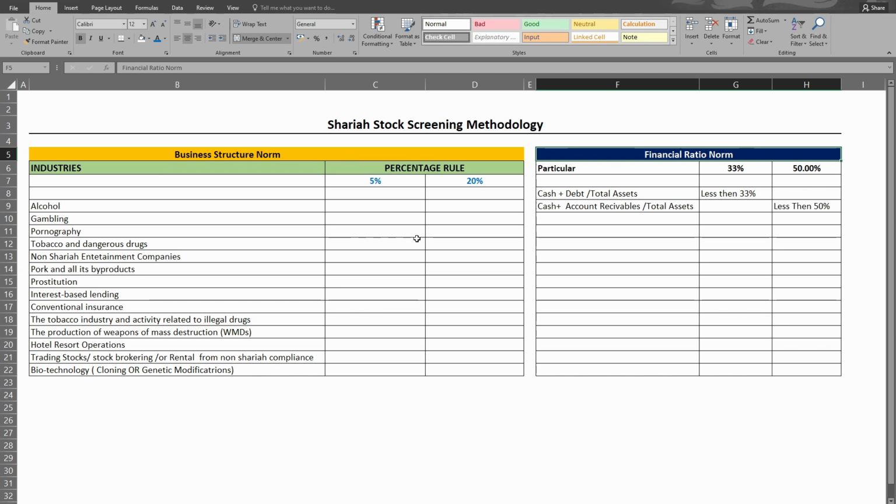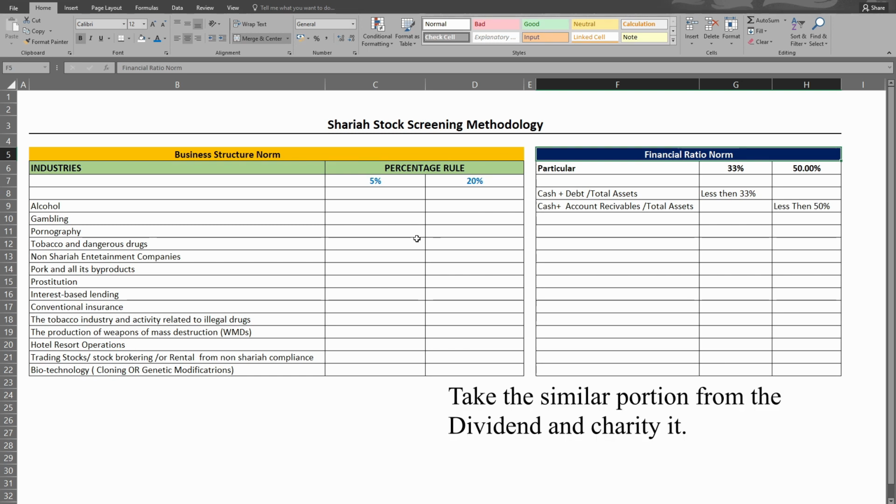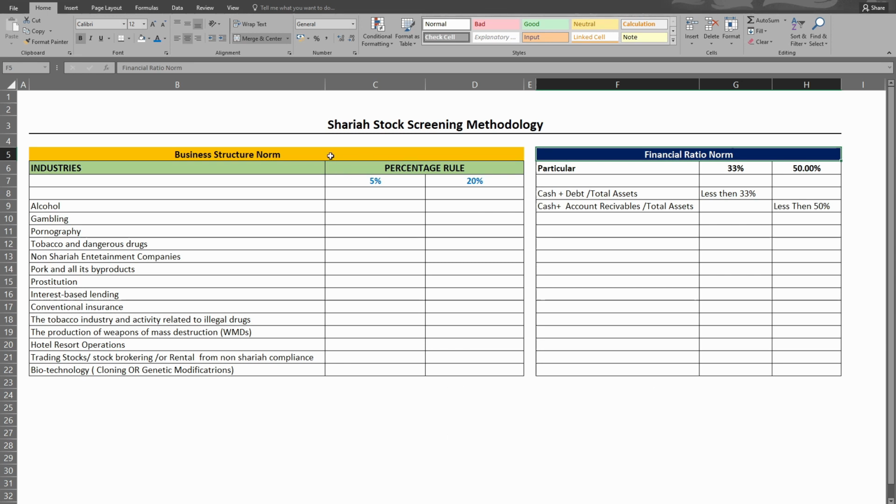So as a Muslim investor, if you earn any income from that company, we take the portion of the company's income, profit before tax, which the company earns from its non-compliant activities. We take out the similar portion from our dividend, so we purify the income. So first we analyze the business structure of the company, then we analyze the financial ratios, and then after earning, if we get a dividend from the company, we purify the dividend.